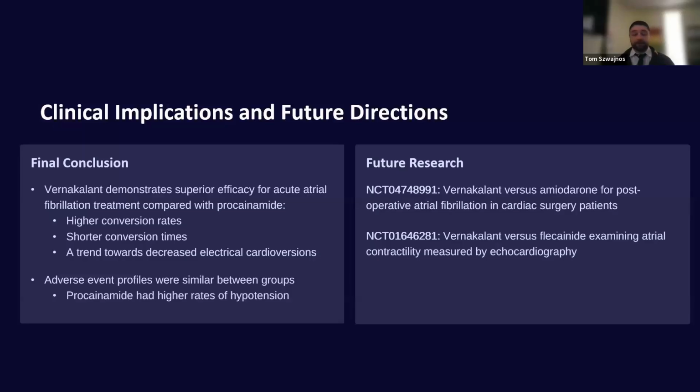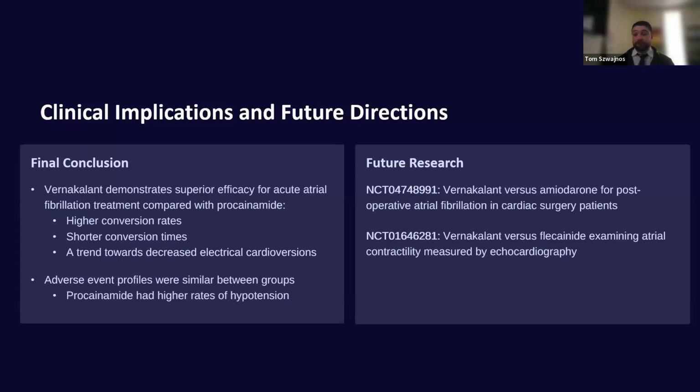So one of them is looking at Vernakalant versus amiodarone for postoperative AFib. I think that's going to be a really great trial to see. And I'm very excited to see what the outcomes of that are, especially considering that I'd love to see how that would have compared to our first line options like amiodarone or flecainide or ibutilide, et cetera.